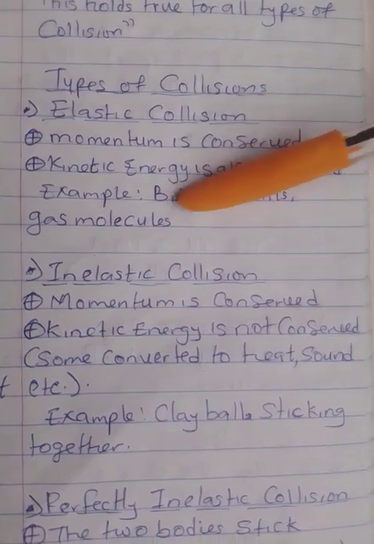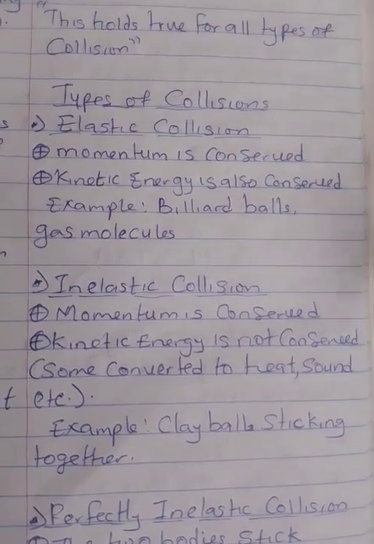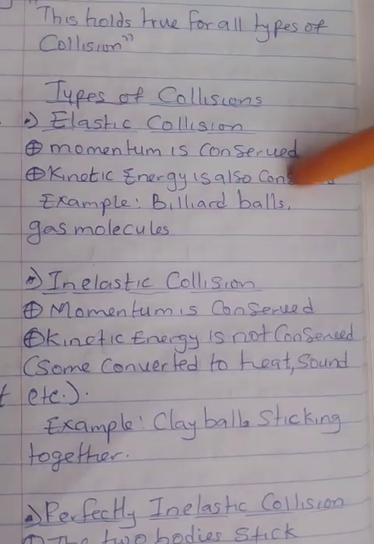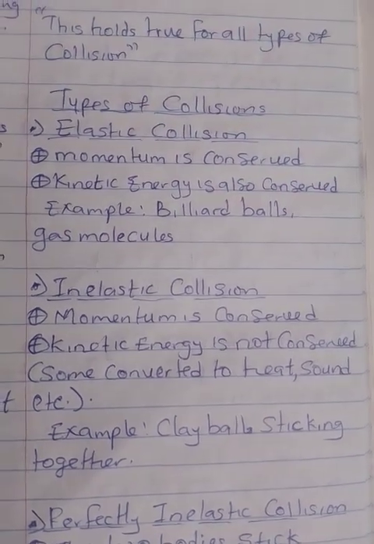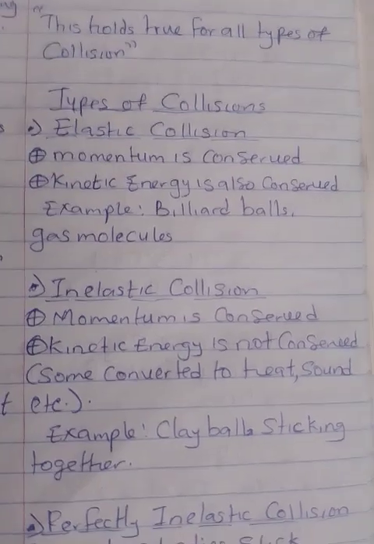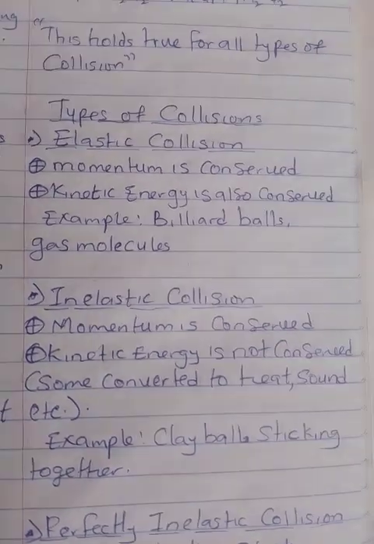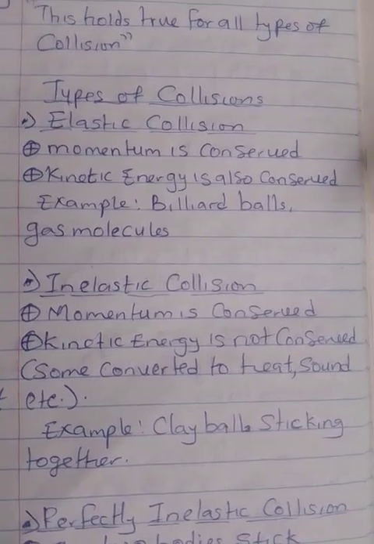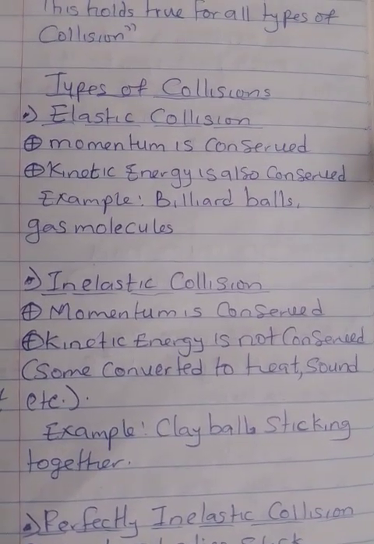For example, we have the billiard ball, and we have the gas molecule. Let's take this gas molecule. We know that gas molecules are in dispersed, scattered form, so they will always collide with each other and bounce back. So this is an example of an elastic collision.